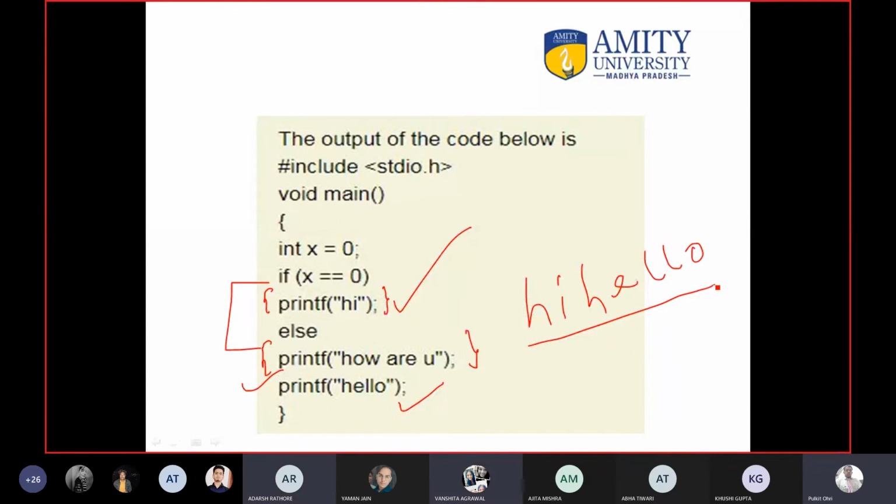Excuse me, yes. Sir, because there is no semicolon in the second line. I cannot hear you clearly. If you have doubt, just speak loudly. Sir, there is no semicolon in the second line. Semicolon, where? Sir, it's one line. It's one line. In this?